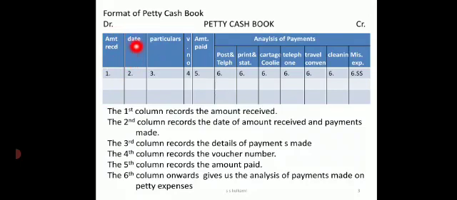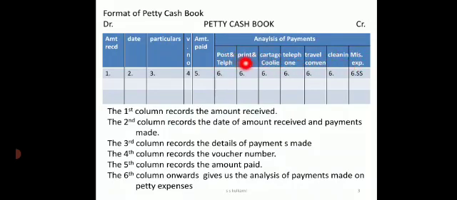Then from the second column, we will have all the columns pertaining to the credit side. So the main entries will come after the first column. We have the date, particulars, the voucher number, then the amount paid, then the different expenses columns.